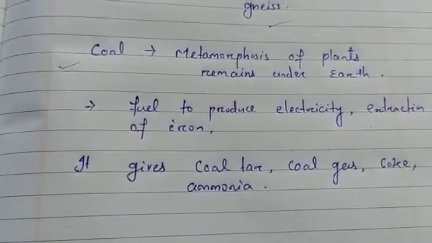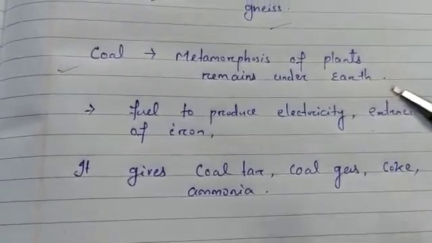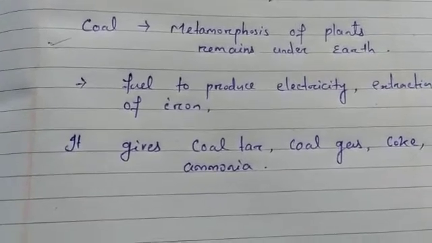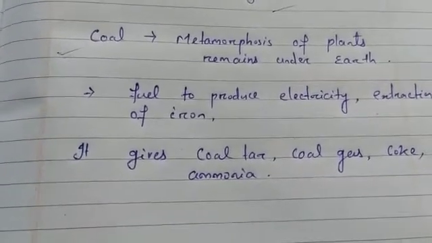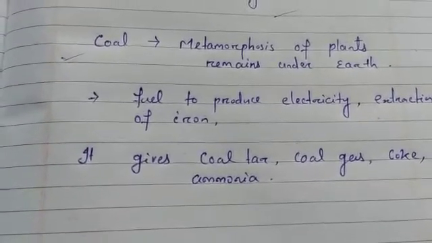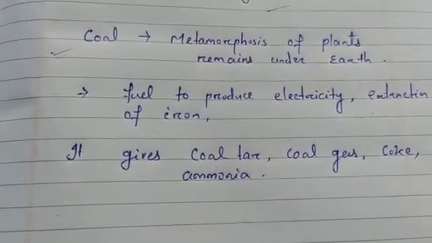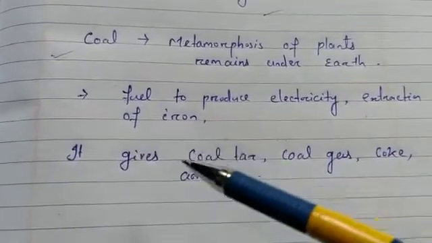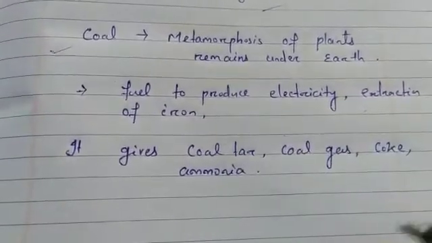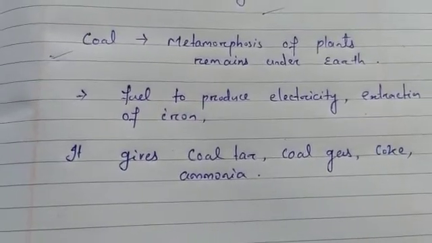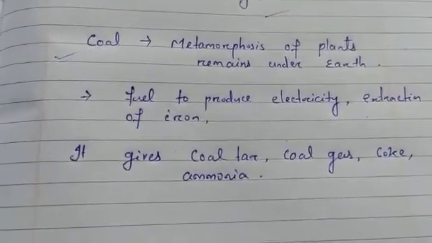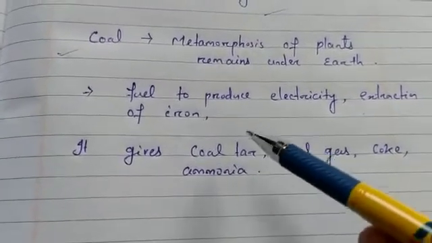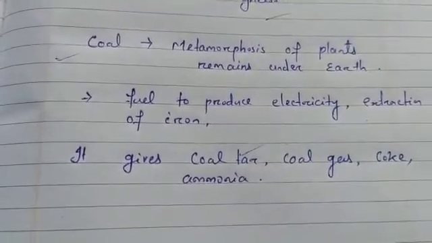Coal is formed by the metamorphosis of remains of plants under the earth. The high quality coal has more carbon in it, and the low quality coal has less carbon. It is black in color because of the presence of carbon, and it is used as fuel to produce electricity. It also helps in the extraction of iron in many refineries. Then it gives us coal tar, coal gas, coke, and ammonia, and coal tar is used for constructing roads.